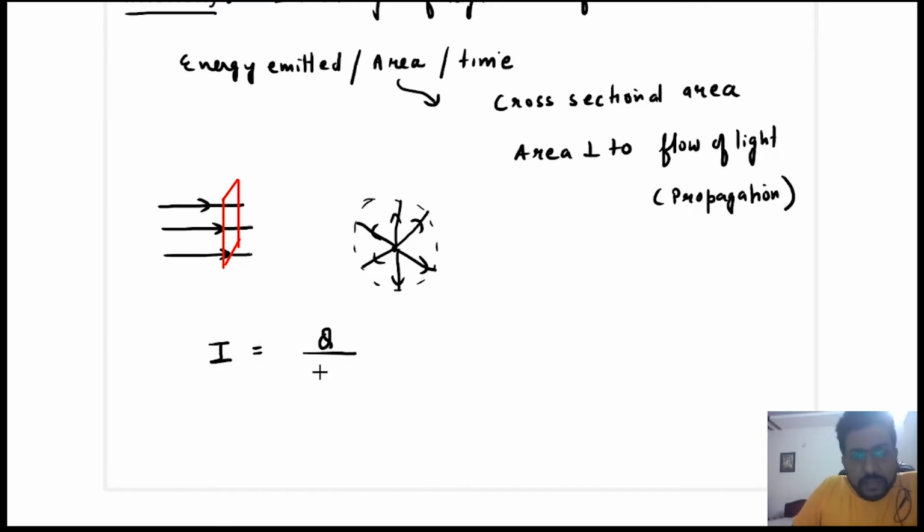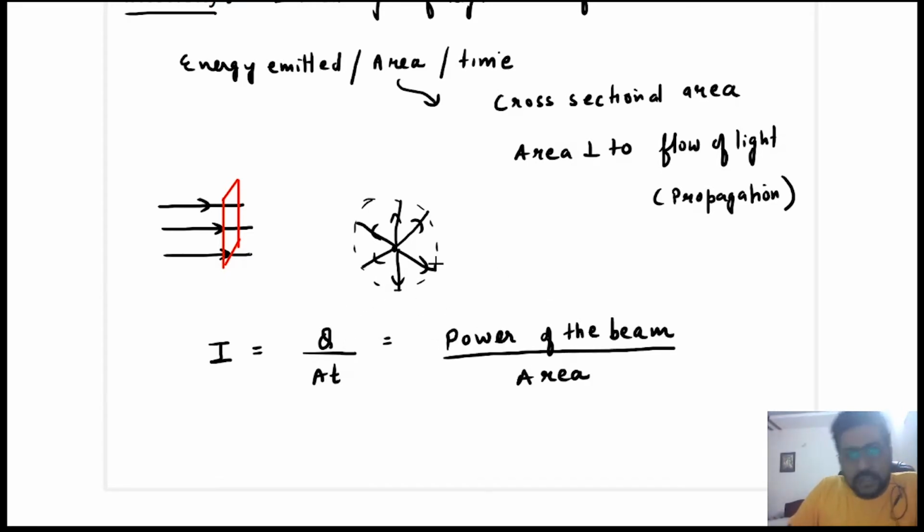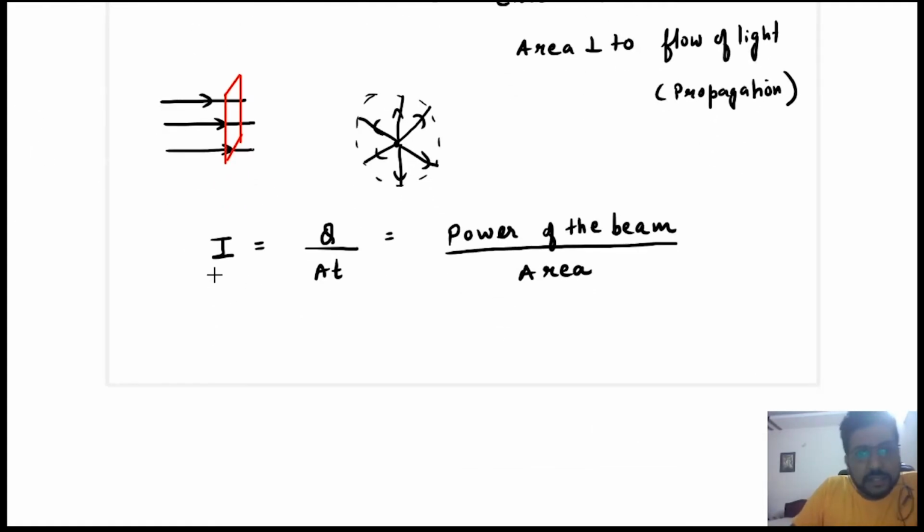Okay. So intensity, again I'll write, intensity is defined as total energy per unit area per unit time. But energy per unit time is also called power. So intensity is defined as power of the beam per unit area. Sometimes you will say that intensity multiplied by area is the power of the beam.